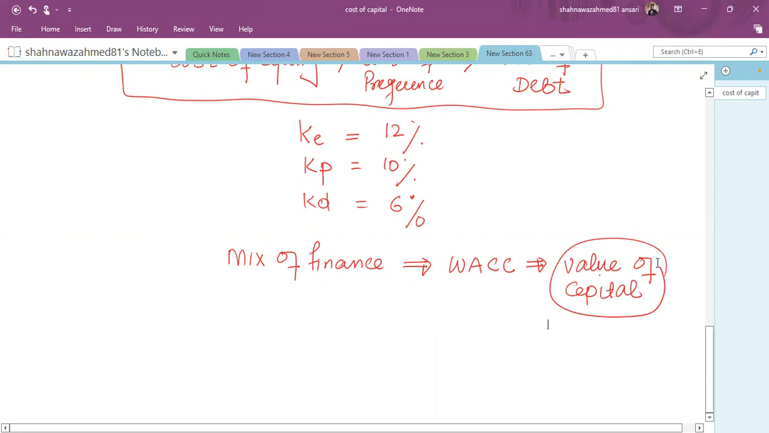So suppose the individual costs are given, or I have already calculated them, then I need the weightage of equity, weightage of preference shares, and weightage of debt financing. Suppose the weightage of equity is 60%, the weightage, or you can say value, of preference shares is 10%, and the weightage of debt is 30%. Now, what is the average cost of capital?